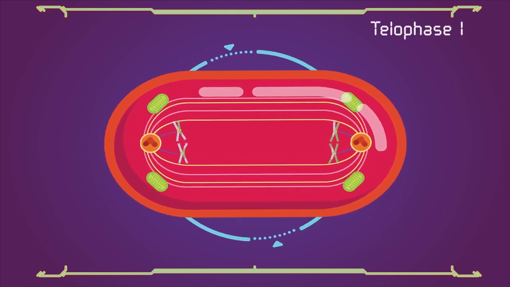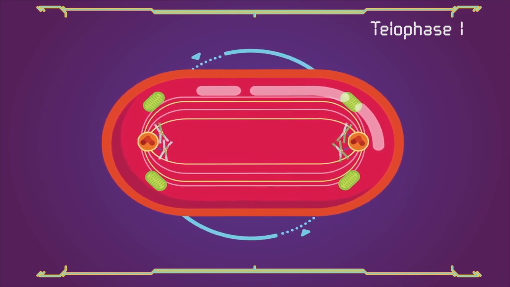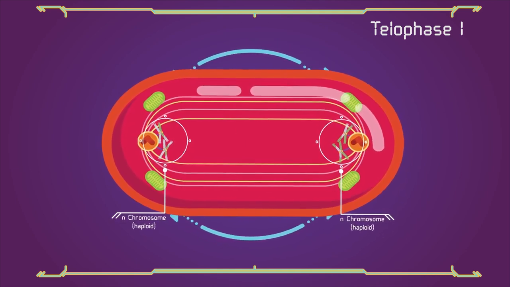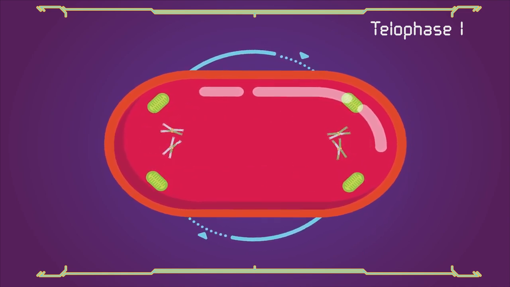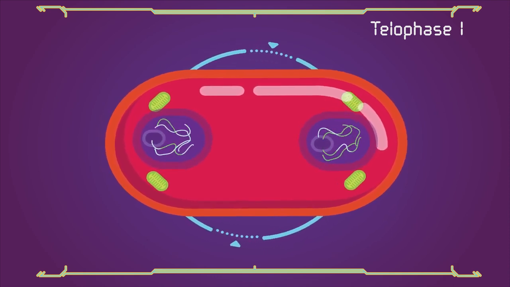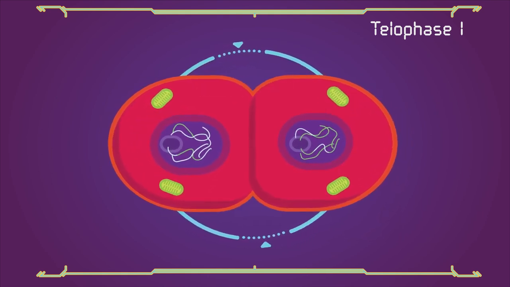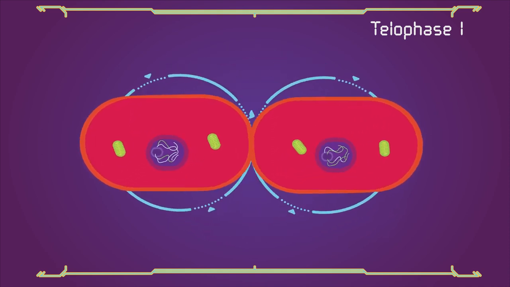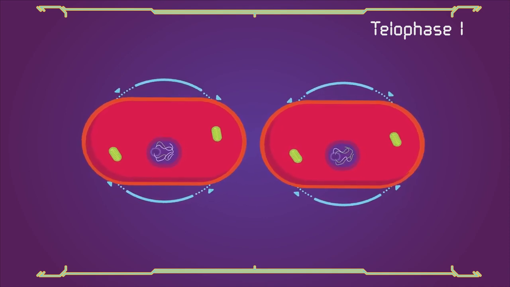Telophase 1. The first meiotic division effectively ends when the chromosomes arrive at the poles. Each daughter cell now has half the number of chromosomes, but each chromosome consists of a pair of chromatids. The microtubules that make up the spindle network disappear, and a new nuclear membrane surrounds each haploid set. The chromosomes uncoil back into chromatin. Cytokinesis, the pinching of the cell membrane in animal cells or the formation of the cell wall in plant cells, occurs, completing the creation of two daughter cells. Sister chromatids remain attached during telophase 1.